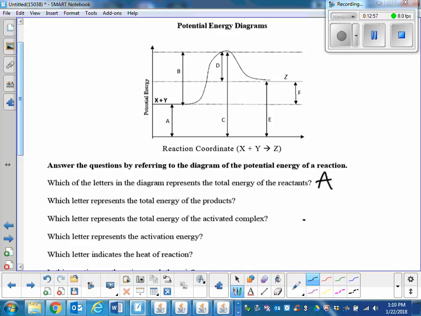Becca, total energy of the product? E is correct. Michaela, total energy of the activated complex from 0. That is correct. The activation energy, even. That which you give to your reactants, starting with your reactants, for the reaction to happen. B is correct.